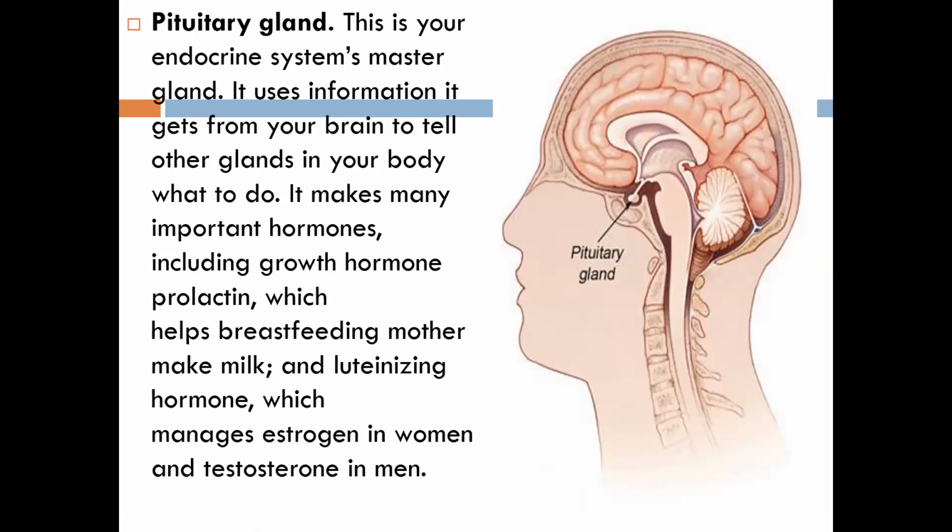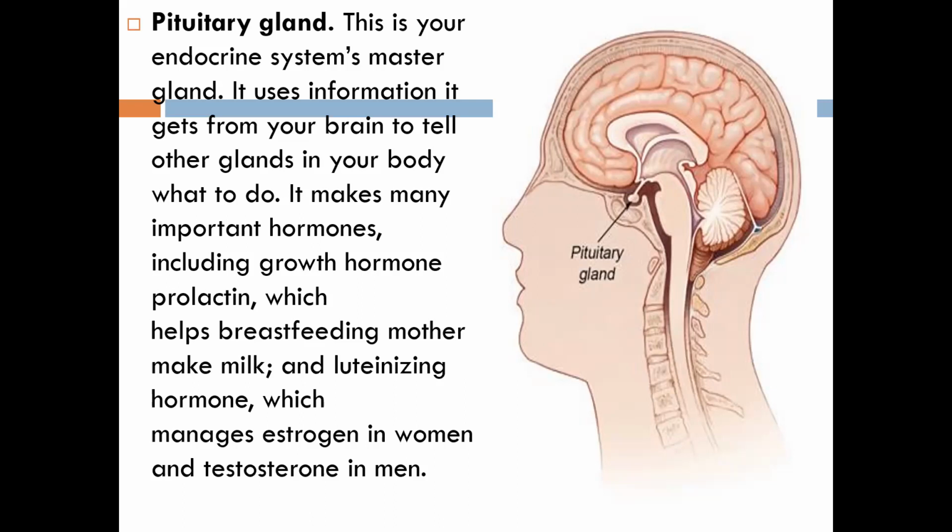So pituitary gland, where do we find the pituitary gland? Brain. Okay, brain, ma'am. We call the pituitary gland the endocrine system's master gland. This is your endocrine system, because all these glands come under the endocrine system, this pituitary gland and all. So the pituitary gland, we also call it the endocrine system master gland.